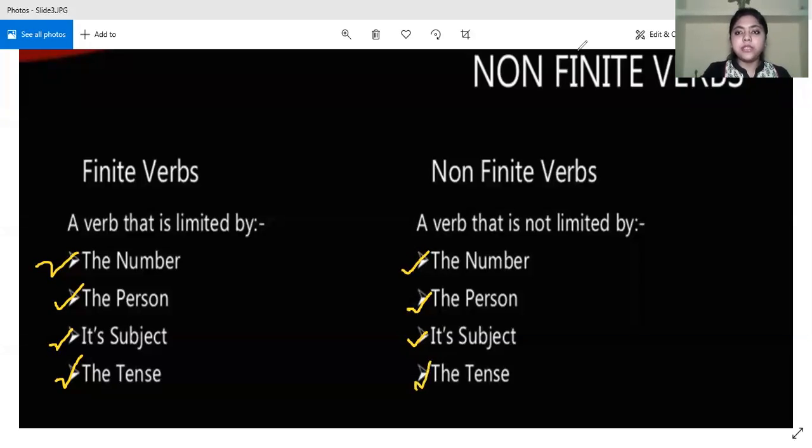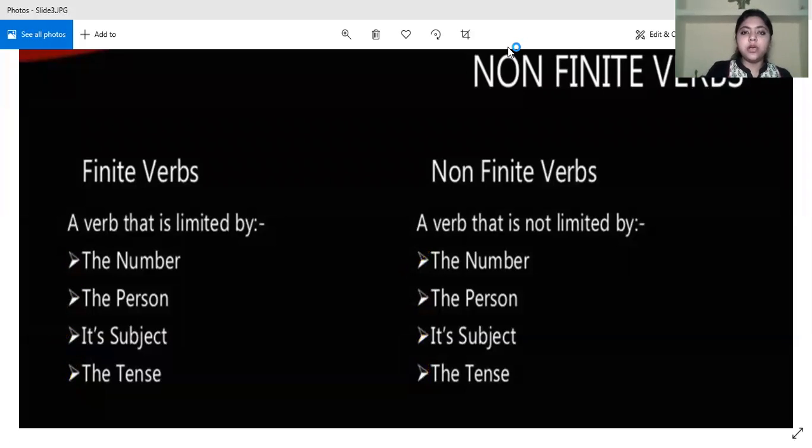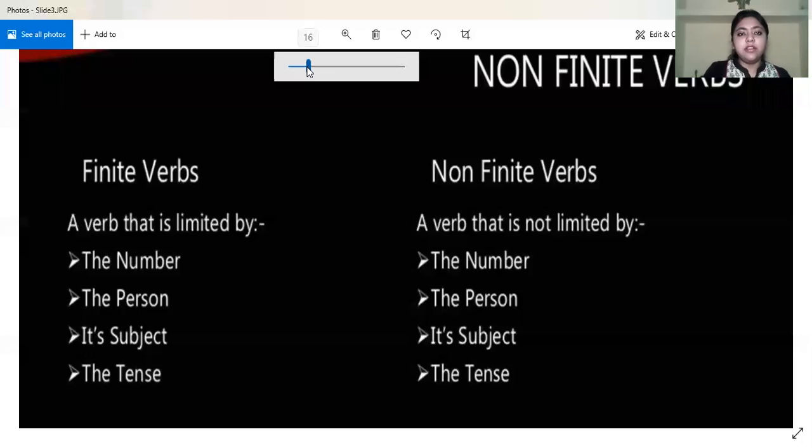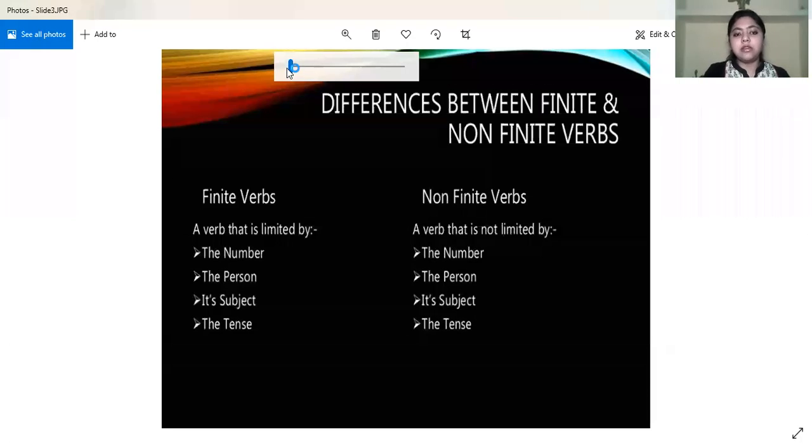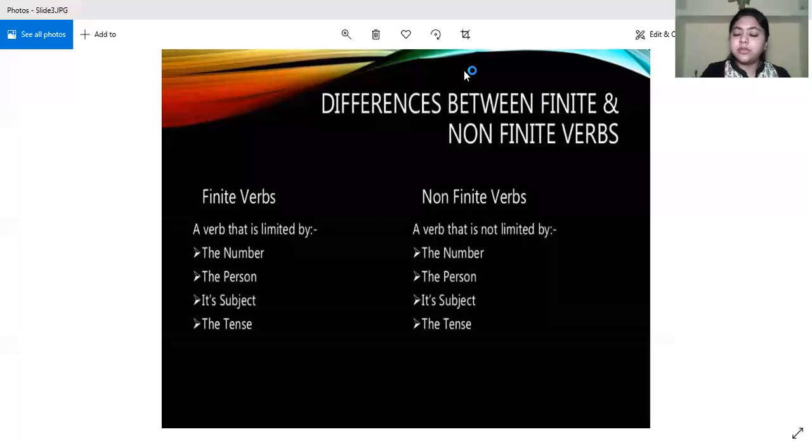So I hope the difference between the finite and the non-finite verb is clear to you people. It's very simple. A finite verb is finite, it is limited. Finite itself means limited. So it is limited by what? It is limited by these factors which I have told you: the number, the subject, the person, the tense. However, non-finite verbs do not depend on these factors, they remain unaffected.